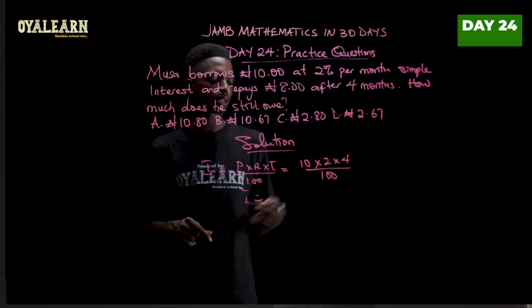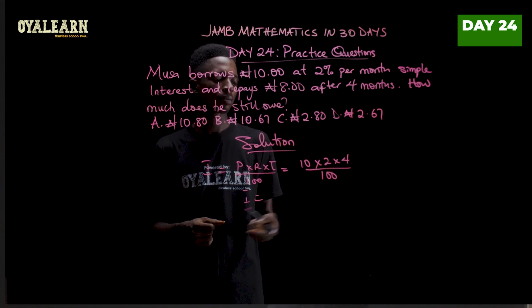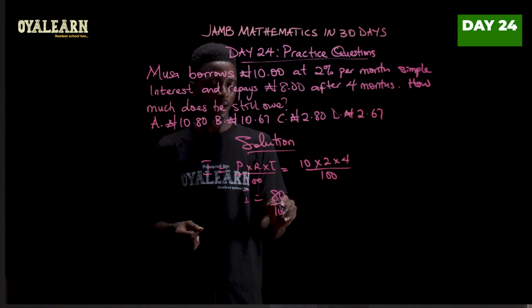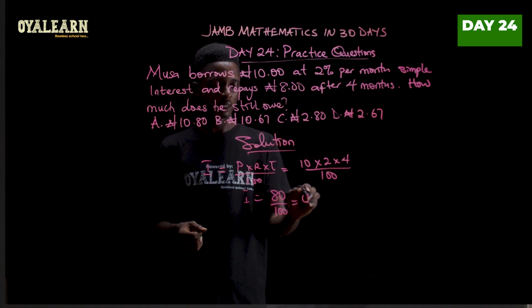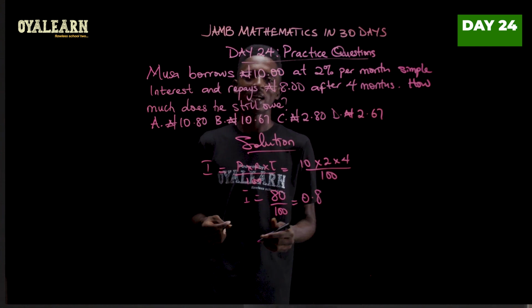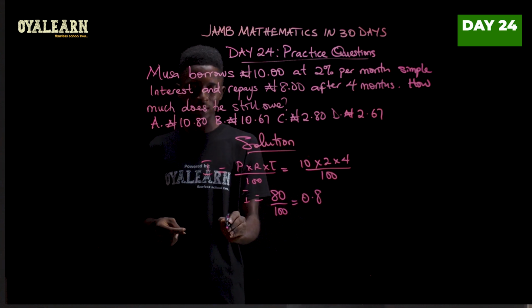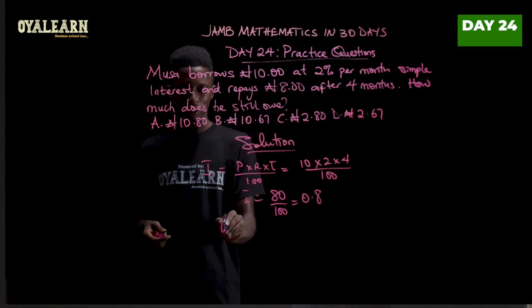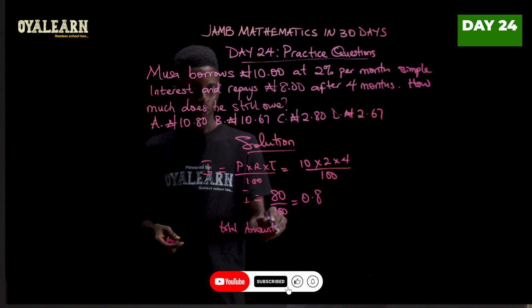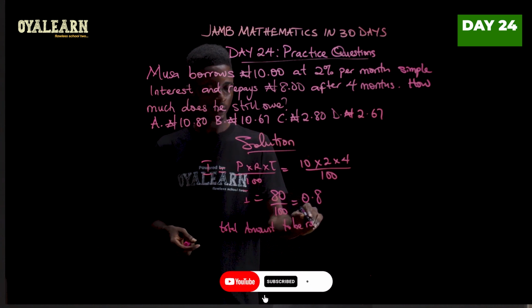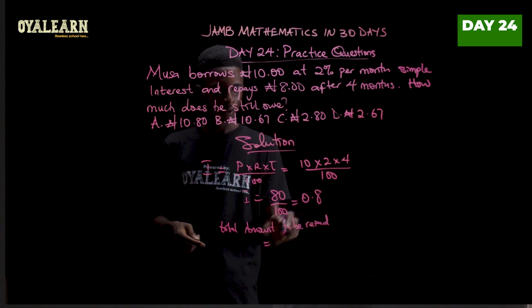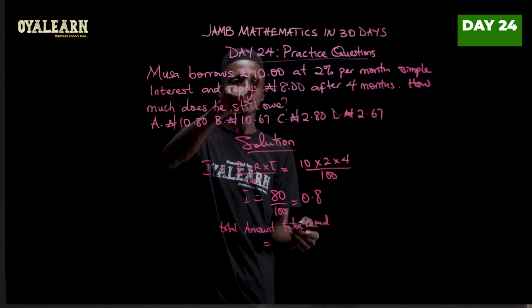So let's see what the interest will be at this point. Now 2 times 4 will give us 8. 8 times 10 will give us 80. And 80 divided by 100 will give us 0.8. So we have 0.8 naira, right? So that is the total amount to be repaid will now be, now we have to add this to the initial.